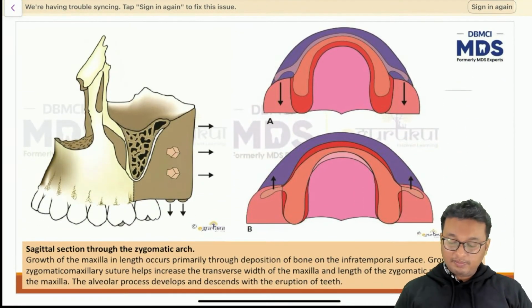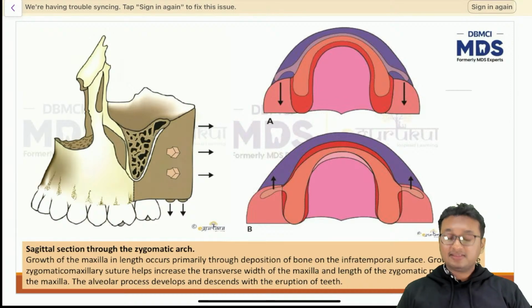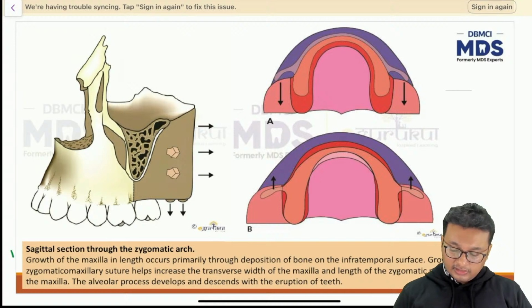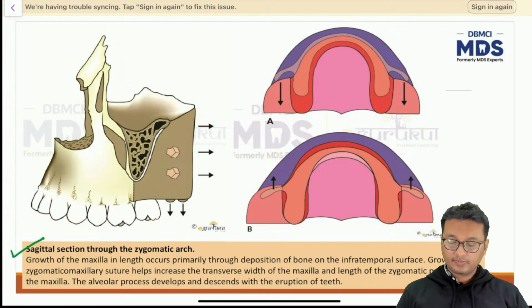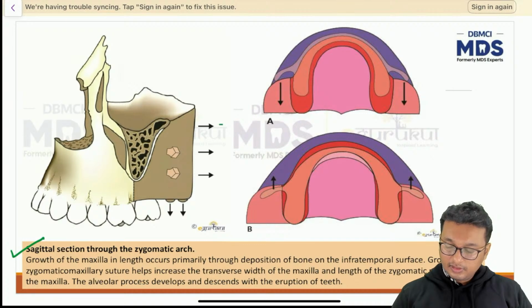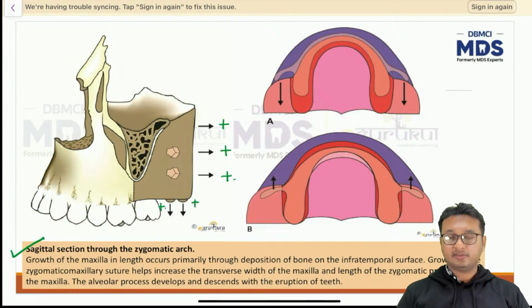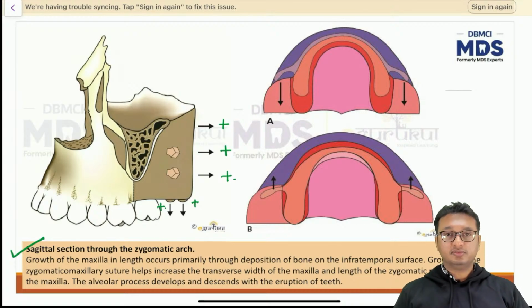Now, talking about the maxilla, it is an intramembranous bone. First of all, the maximum part of the maxilla is made up of mesenchymal condensation converting into intramembranous ossification of the condensed mesenchyme. So this diagram shows a serial section through the zygomatic arch. Now we have deposition of bone at the posterior surface and deposition of bone at the maxillary tuberosity in the vertical plane of space. That's how the maxilla grows.